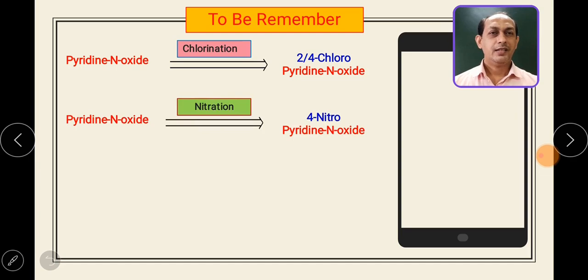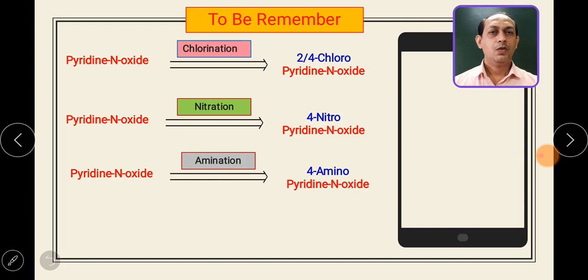In the nitration reaction, you get 4-nitropyridine N oxide as one of the major products. For amination, as it is a nucleophilic substitution reaction, you get 4-aminopyridine N oxide as the major product by using sodamide and liquid ammonia as the reagent.